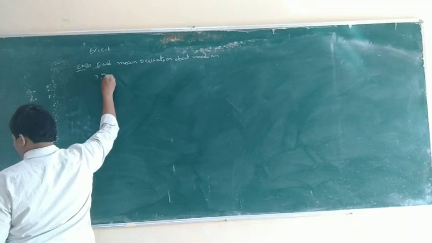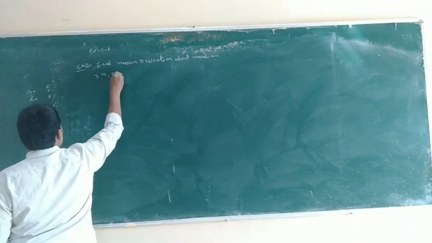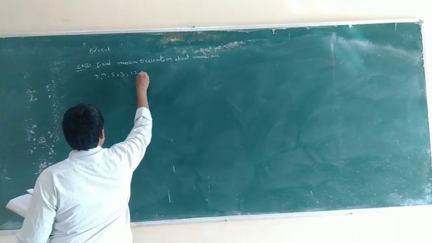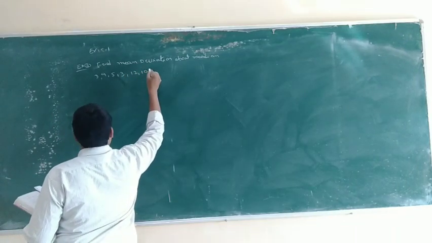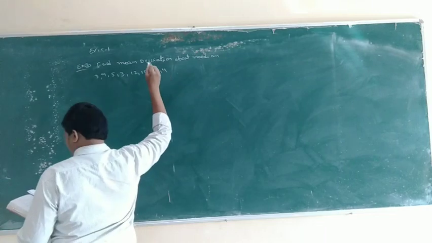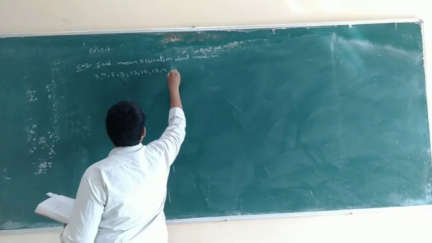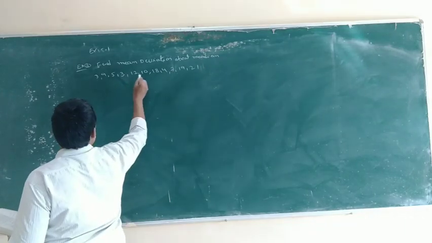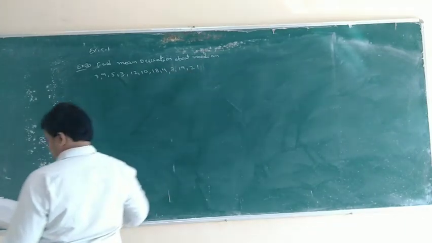The observations are 3, 9, 5, 3, 12, 10, 18, 4, 7, 19, 21. That is 11 observations. Okay.